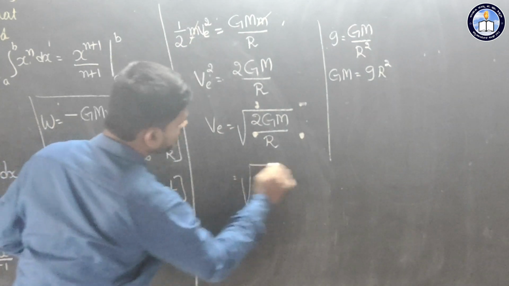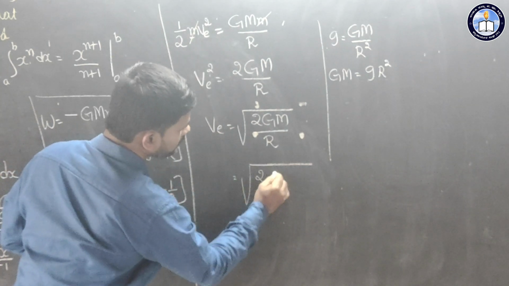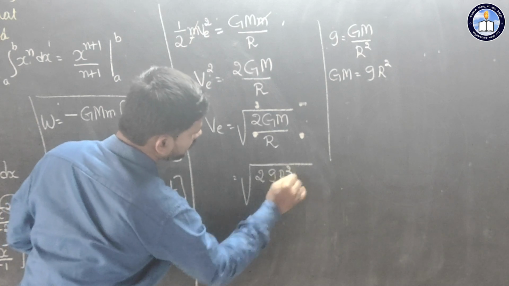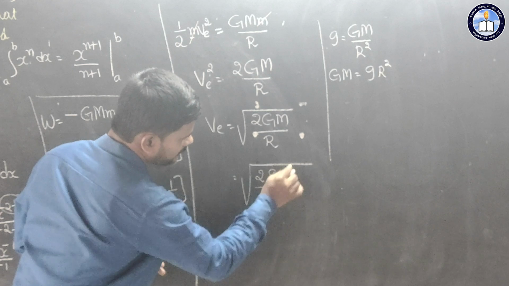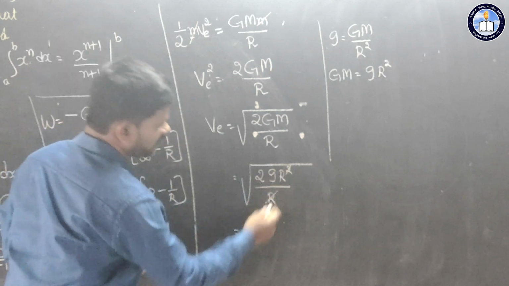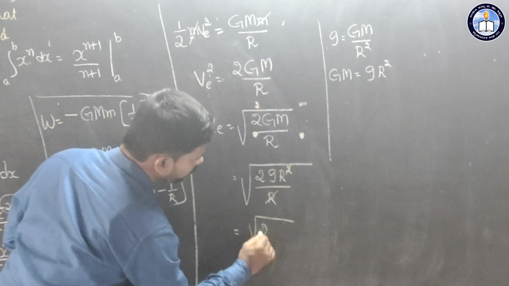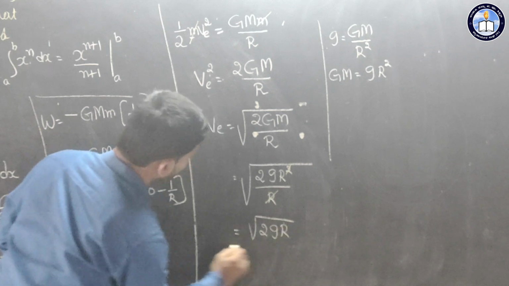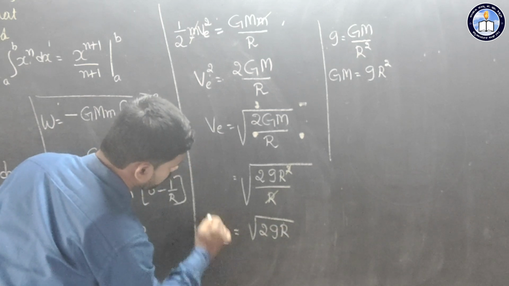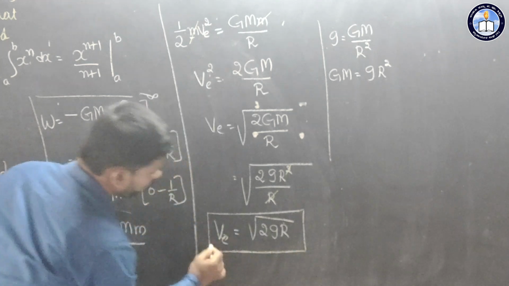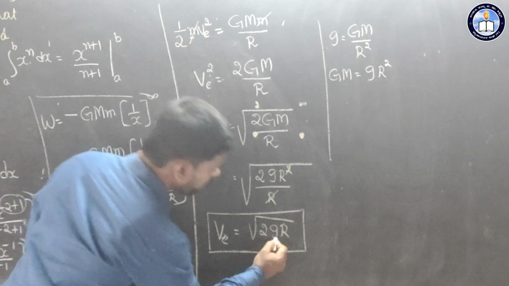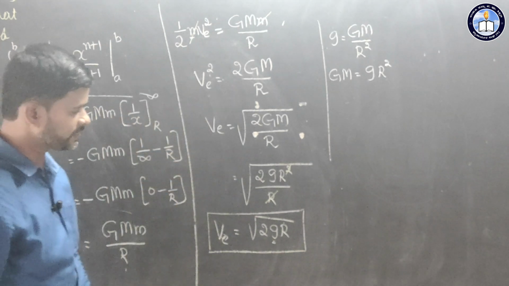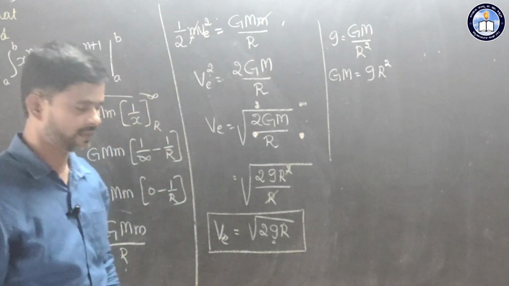So see here, square root of 2 g r square divided by r. Now we can cancel this r and r because both are the radius of earth. Finally we will get 2 g into r, that is, escape velocity v suffix e is equal to square root of 2 g into r. Here g is acceleration due to gravity, and r is the radius of earth.